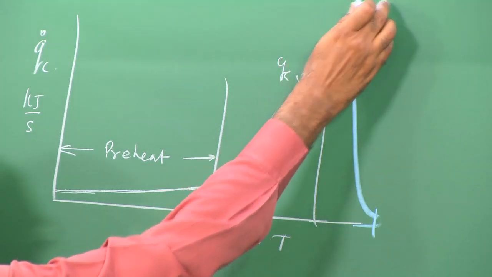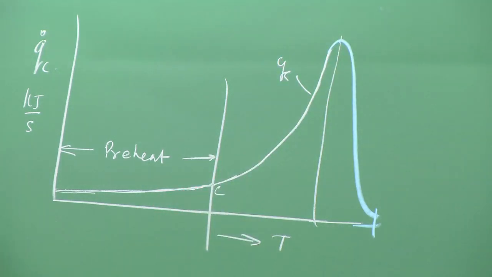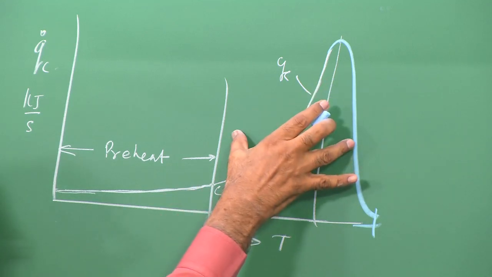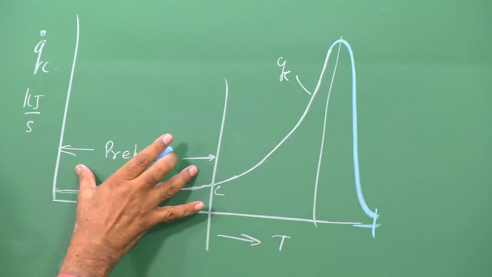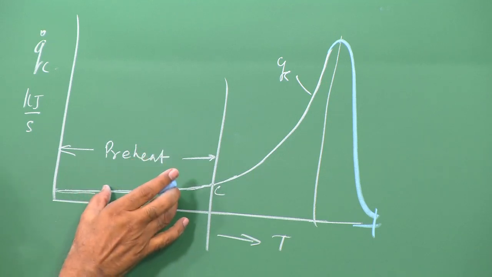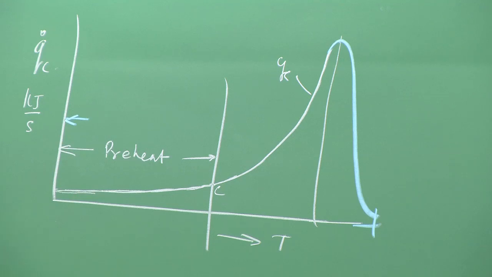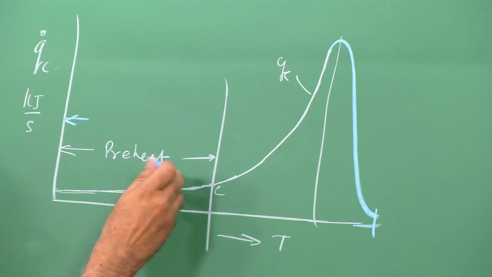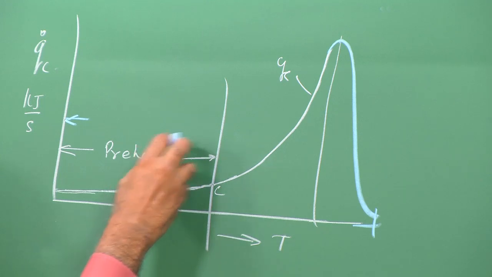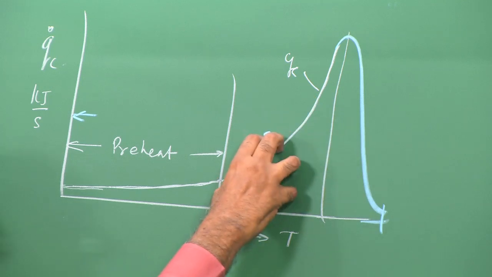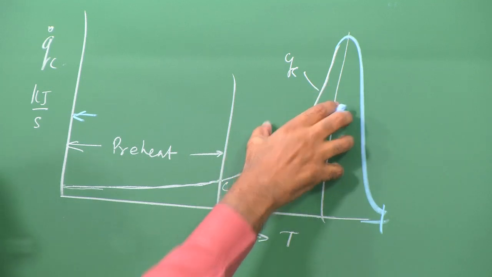After this, there is hardly any change in temperature, and therefore, what is it we find? You have a period in which heat is getting released after a certain amount of preheat, and during preheat some chemical reactions occur. It is something like an induction time, a time during which the reactions occur and make sure that the quantities of the chains which are required to make the reaction go fast are ready, and once that is ready, it goes fast.